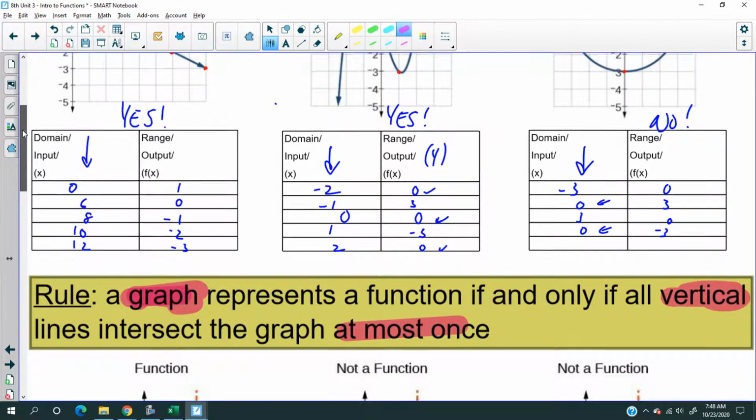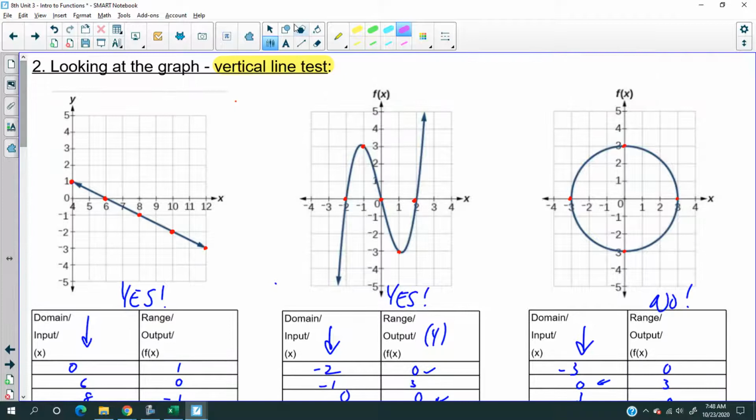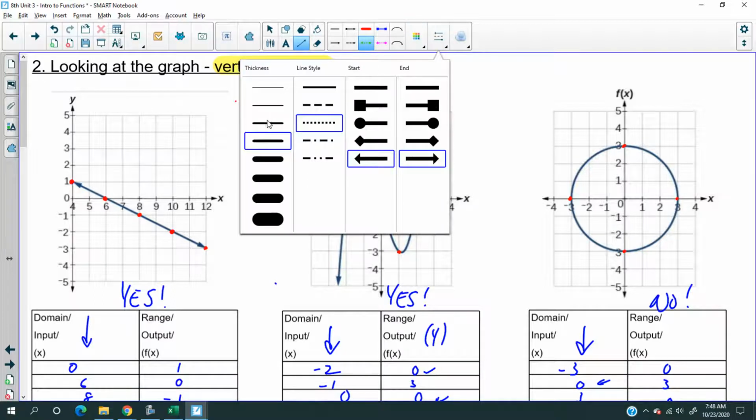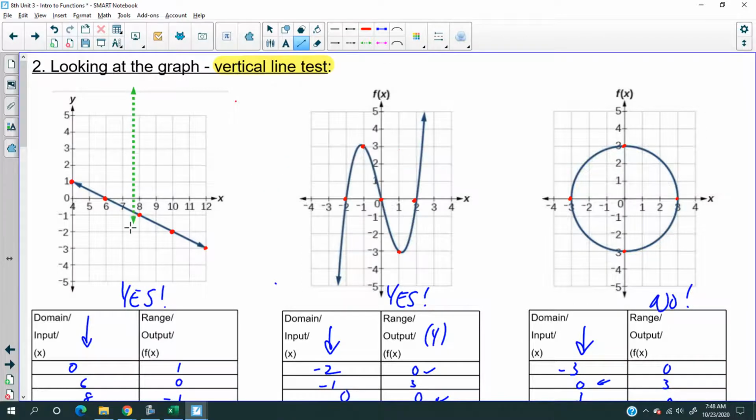Meaning this, watch this. If I were to draw a dotted line, let's use this, even though this line's gonna be really thick. So I'm gonna use a vertical line here, because it's a vertical line test.